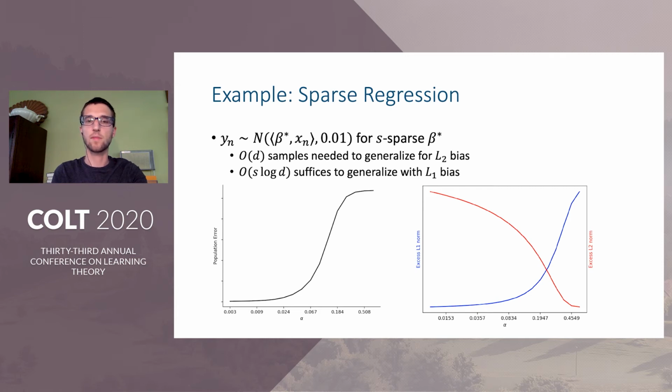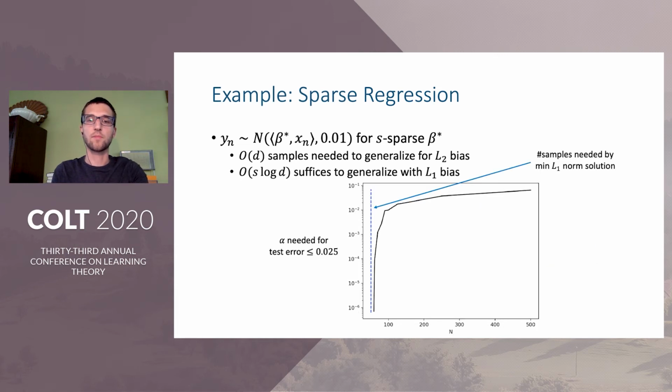When we conduct an experiment for this sparse regression problem, we see that alpha therefore plays a very big role in the generalization. On the left panel, we see that using a small initialization alpha is really important to achieve low test error. And in the right panel, we see that this is driven by the implicit bias. When small alpha is used for initialization, this leads to a predictor with only slightly higher L1 norm than the minimum L1 norm solution, and this gives us generalization. On the other hand, larger alpha leads to approximately the minimum L2 norm solution, which does not generalize at all with the number of samples that were available.